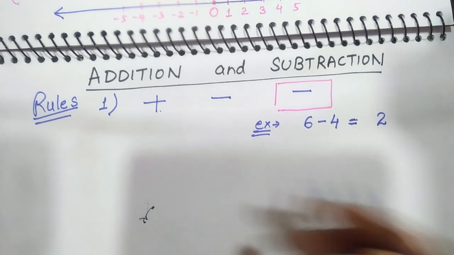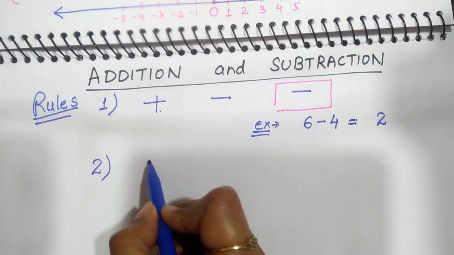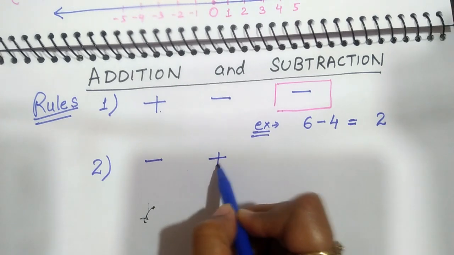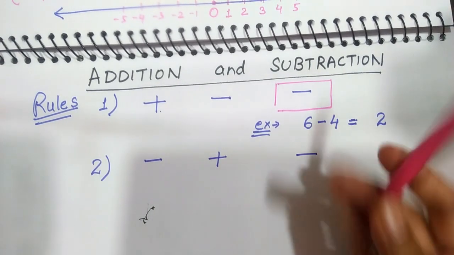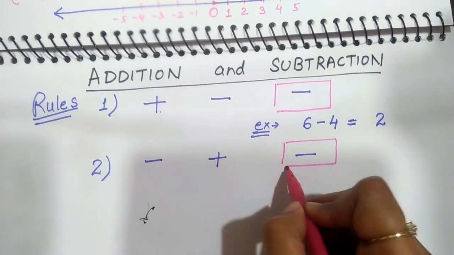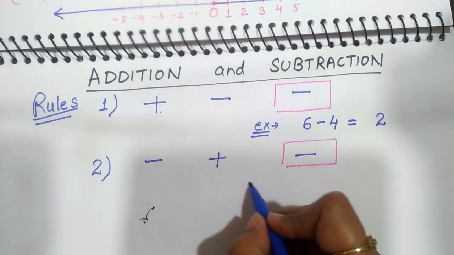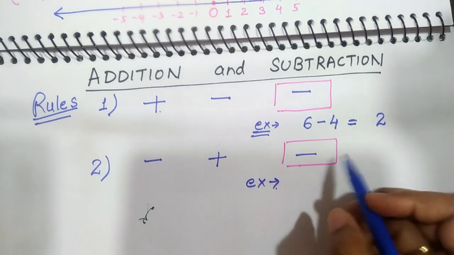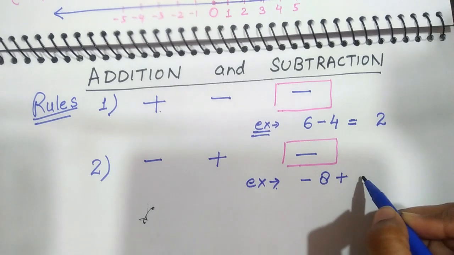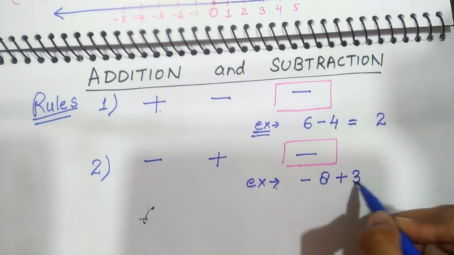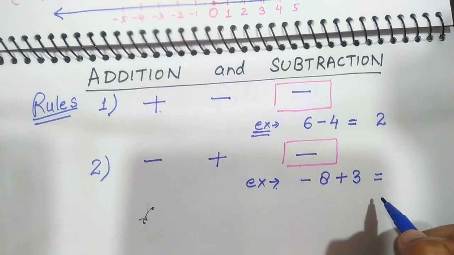Second, minus and plus will be minus. Minus and plus will be minus. For example, -8 plus 3 is equal to.